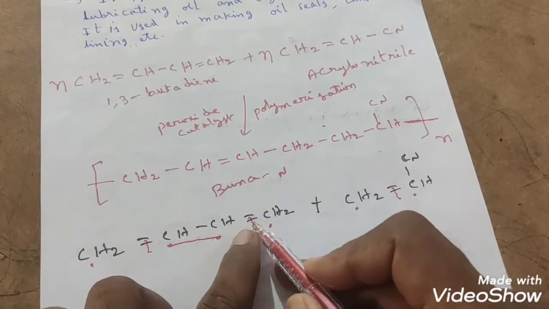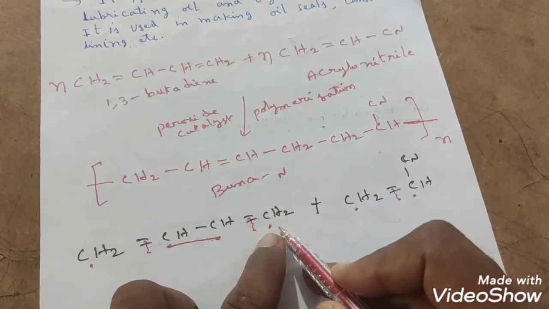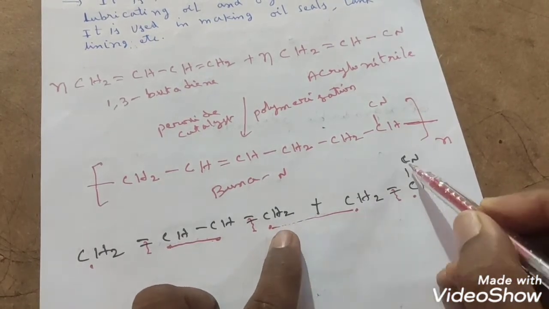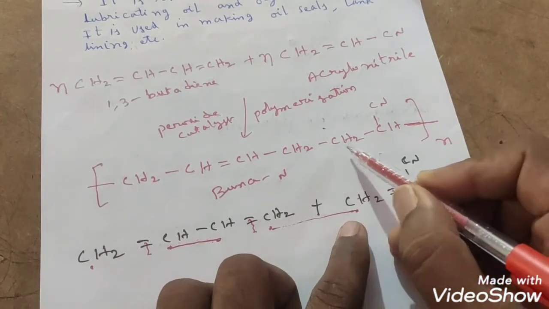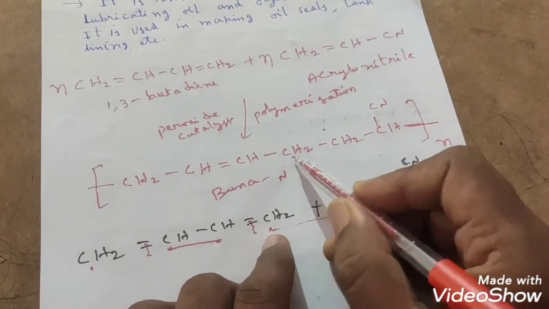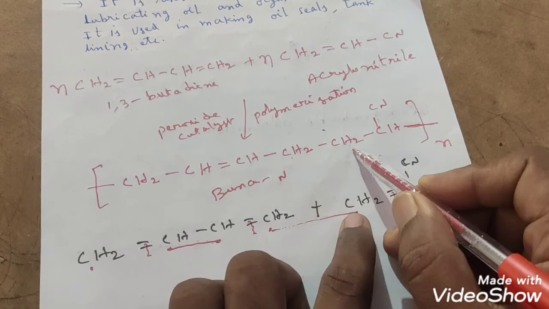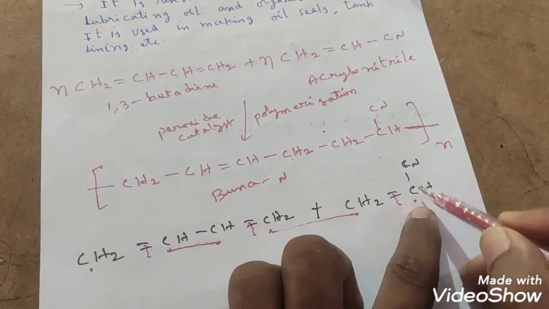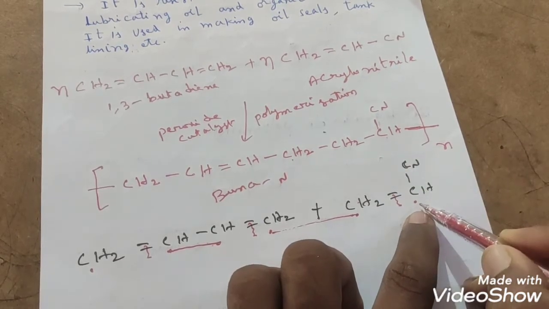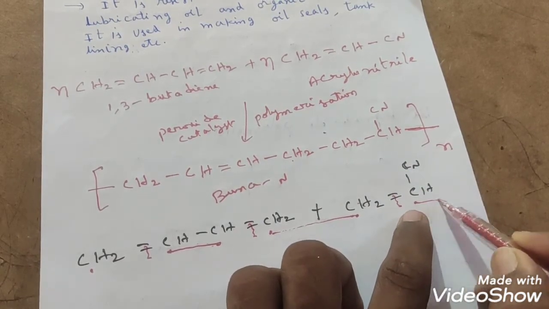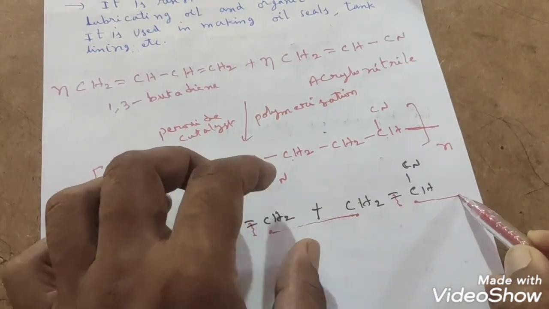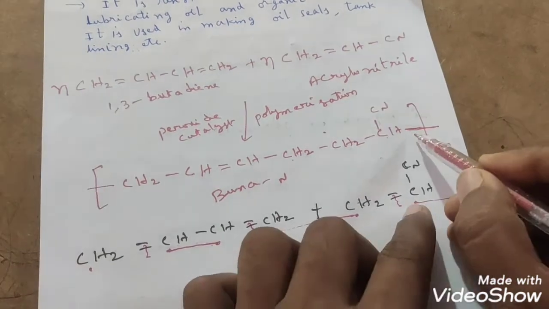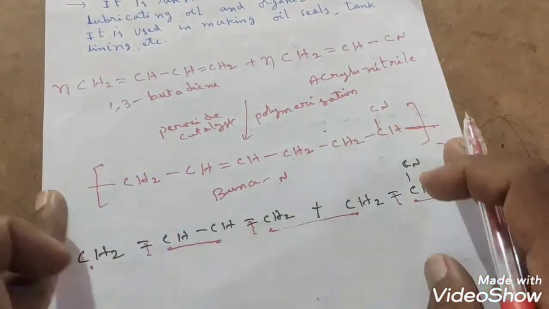And a single bond is left, this CH2 free radical is there. That free radical will combine with the CH2 free radical of acrylonitrile. So there is a single bond joined between this CH2 and CH2, students, right? Yes. Next a single bond is left, a single bond to CH, CN, CH having the free radical. This free radical will combine with the end carbon, this CH2, of another molecule of 1,3 butadiene. Correct or not? Yes. So that's why I kept here a bond. So this is the repeating unit.